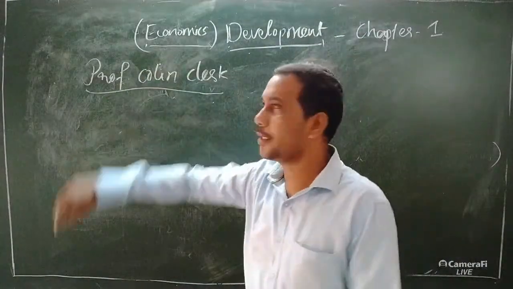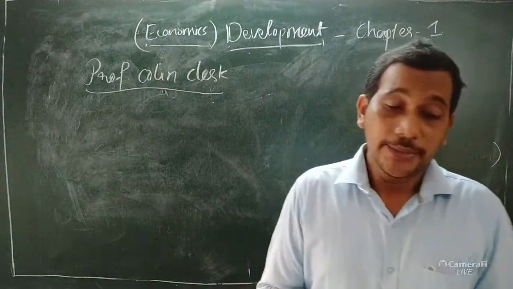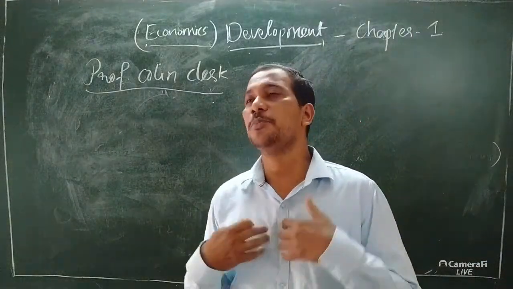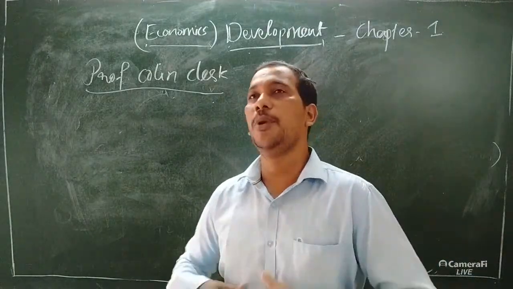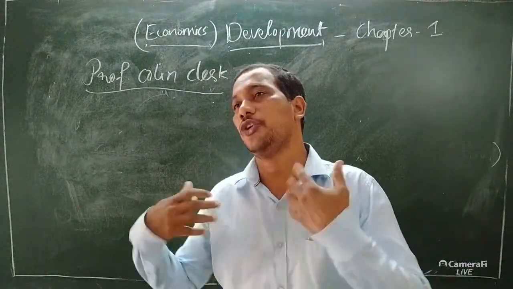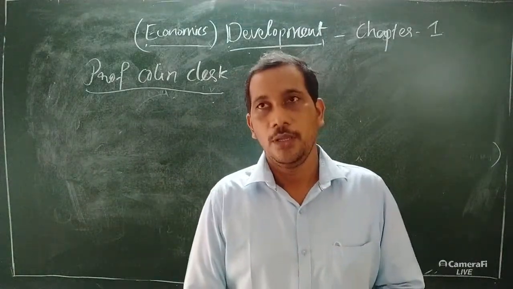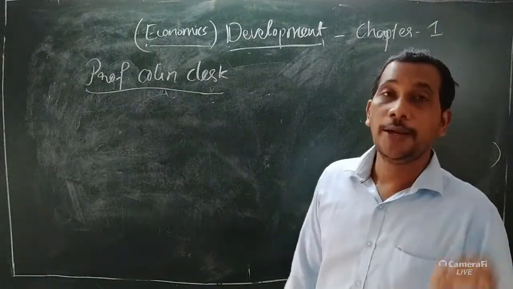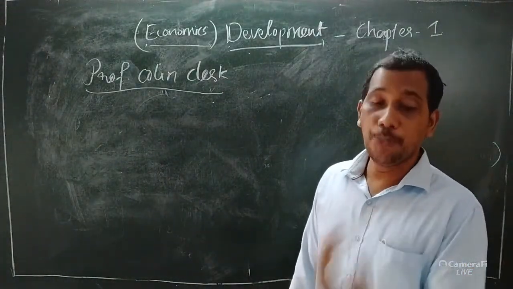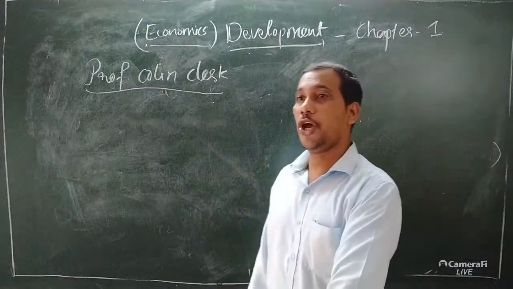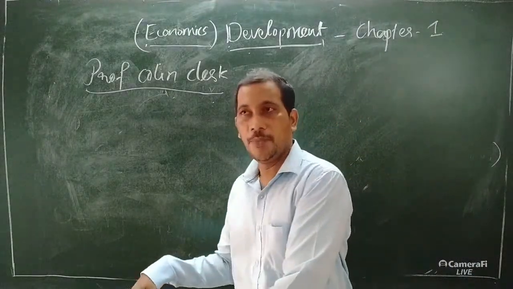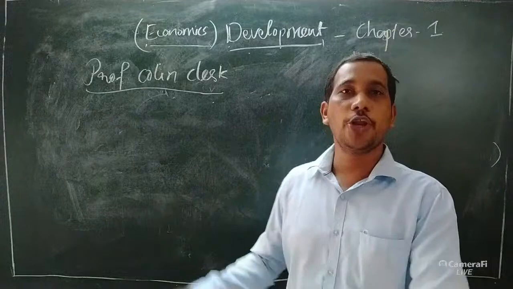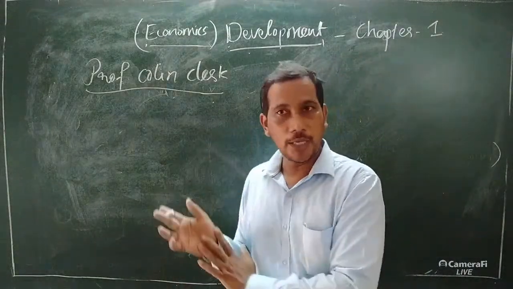Professor Colin Clark defines development as an improvement in economic welfare. Economic welfare means the prosperity of a particular person, the improvement of his life, what is also called standard of living. That is known as economic development. According to Professor Colin, development is an improvement in economic welfare. Economic welfare means prosperity, a development in a country also. This is the real economic development according to Professor Colin Clark.